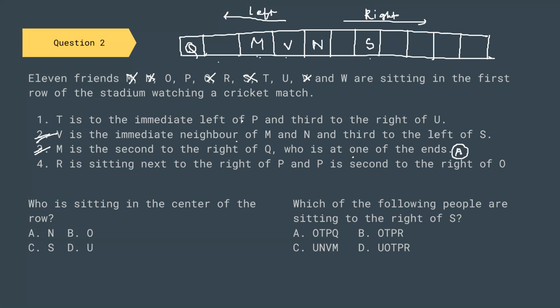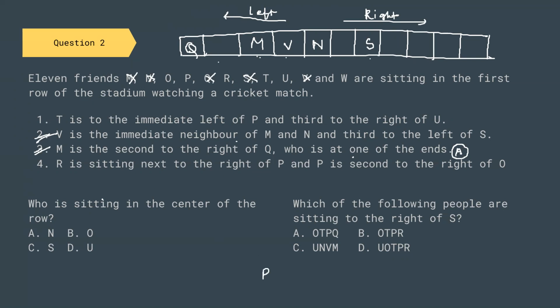T is immediate left of P and third to the right of U. R is sitting next to the right of P and P is second to the right of O. So what is the position according to this statement?